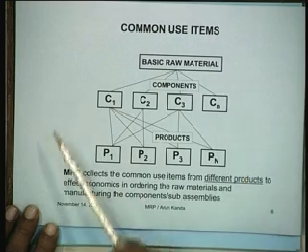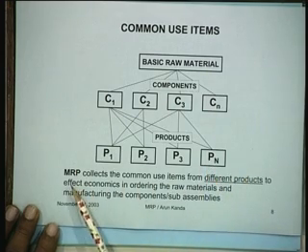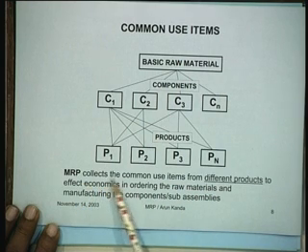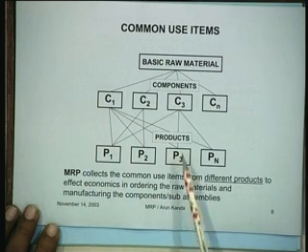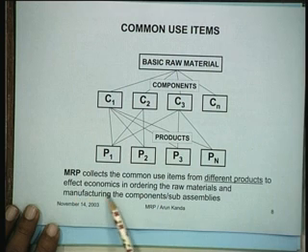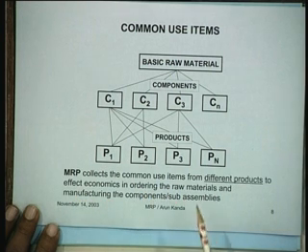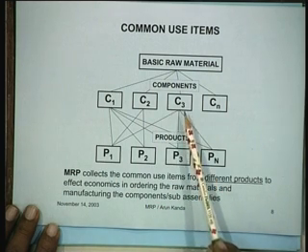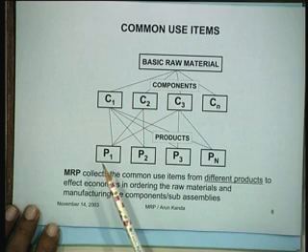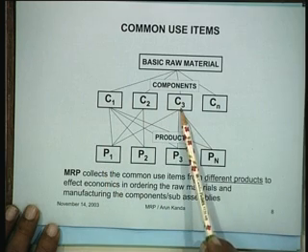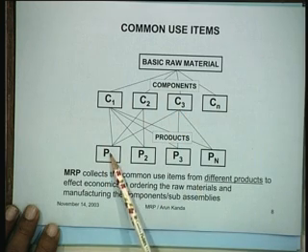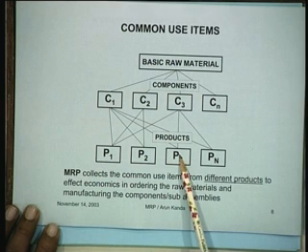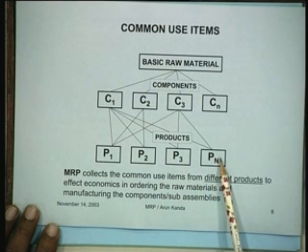Now this kind of information is basic information when you are dealing with MRP, because MRP collects the common use items from different products to effect economies in ordering the raw materials and manufacturing the components and the sub-assemblies. What do we say here? For instance, if you are trying to place an order for the component C3, the component C3 is required in the product P1, it's also required in the product P3 and it's also required in the product Pn.